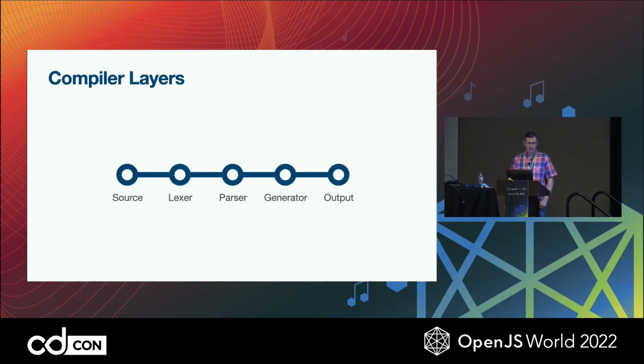So what are the pieces of the compiler that we need to think about? There's a bunch of layers. Each of the layers has a very important job to do, and the source code that we write passes through them into the final output format. We first pass through the Lexer, the Parser, a code generator, and then to our output, whatever we decide that to be, depending on what we're building. So let's take a closer look at what each of these does and how it might affect our design and what we implement later.